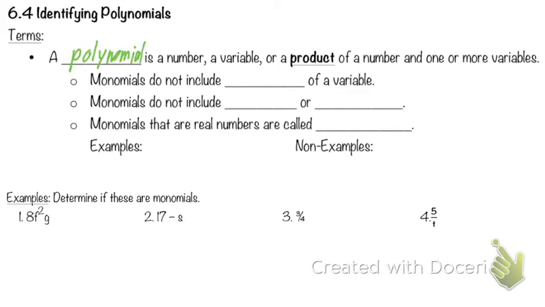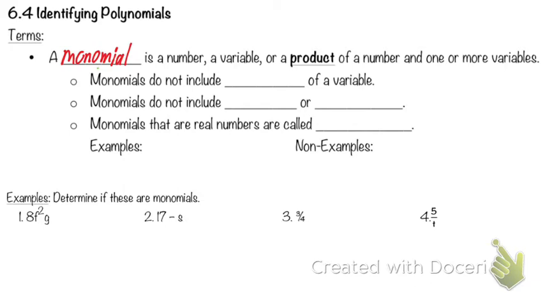And it's a number, a variable, or a product of a number and one or more variables. Excuse me, I said polynomial. I need to change that, guys. I'm sorry.